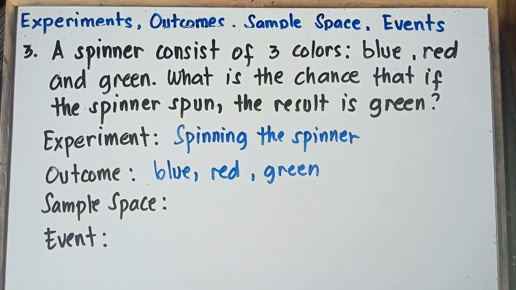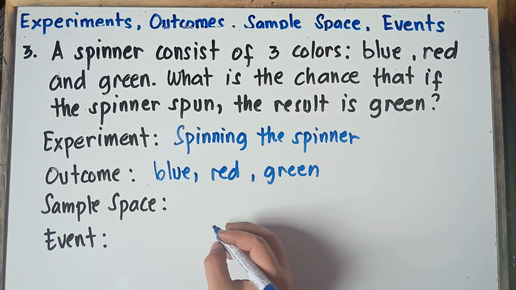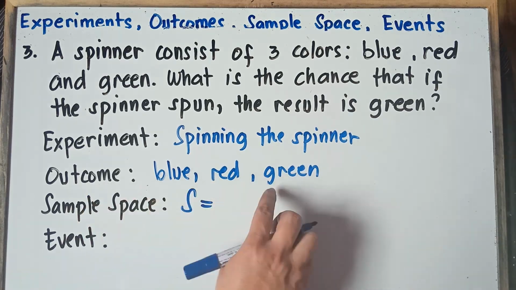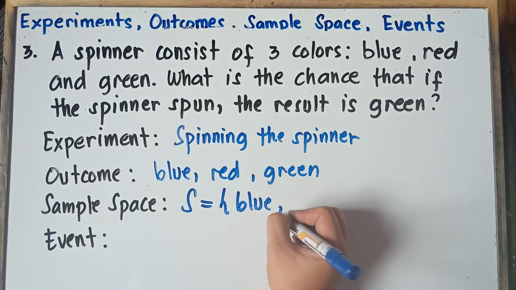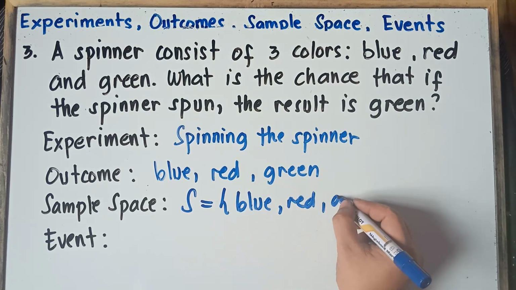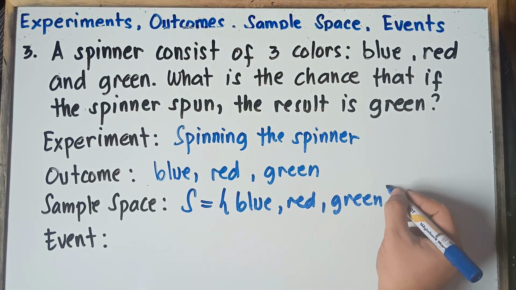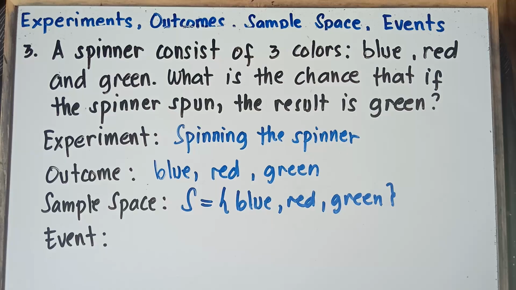Alright, and then for the sample space, simply copy all possible outcomes denoted by capital S. So therefore, sample space, there will be the set of all possible outcomes. So simply copy this one. There will be blue, red, and then green. Simple as that, class, for the sample space.